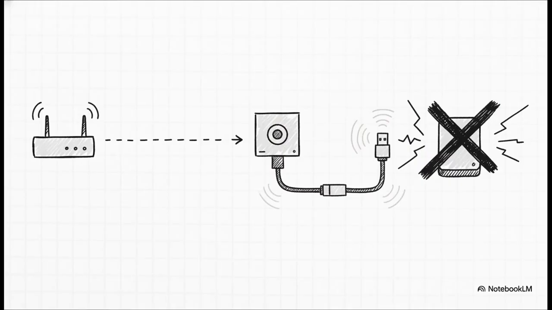So how in the world do we actually survive all this interference? Well, the engineering reports give us some super practical mitigations. First up, you need to maintain at least a 2-meter physical separation between your Wi-Fi router and your IoT hub. Give them some breathing room.